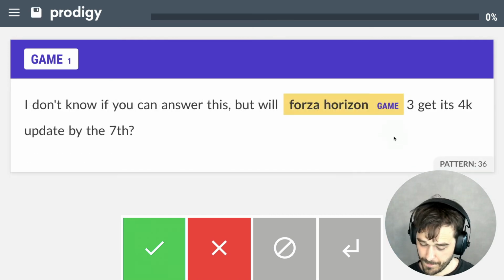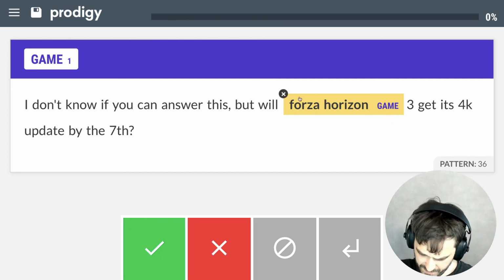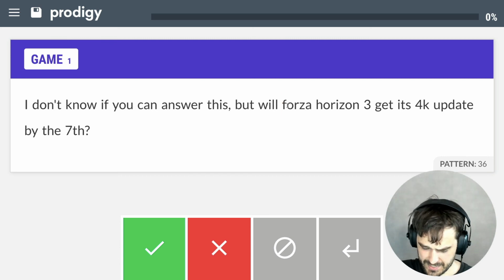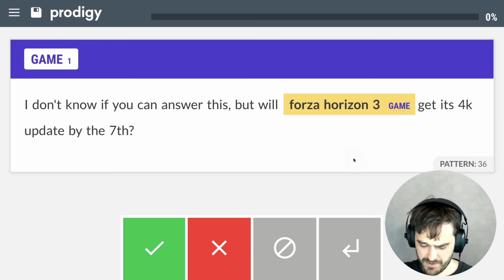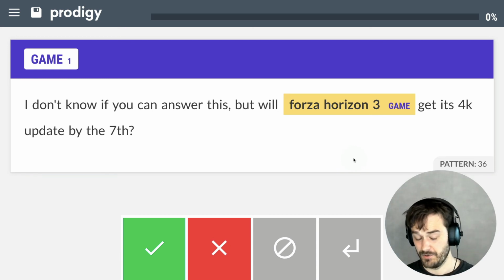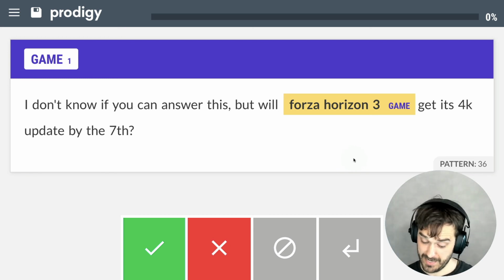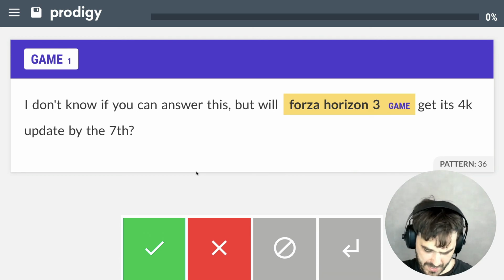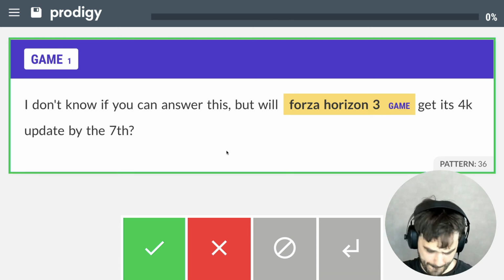Right, so again, my eyes are going to the right spot, but we also see that it's made a slight mistake here. Forza Horizon, yes, that is the video game, but we would like to have the number attached as well, because the absence or presence of a number does indicate a different game. So the number needs to be attached. This looks good now, though.